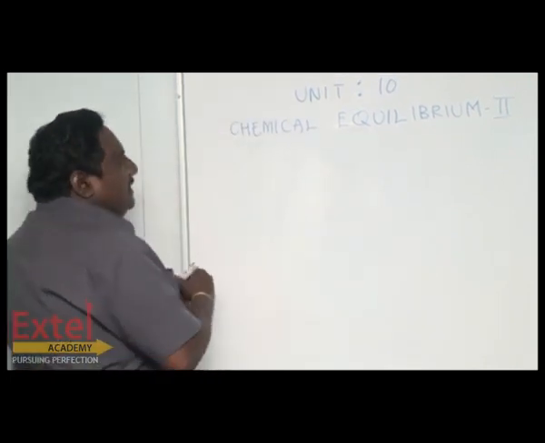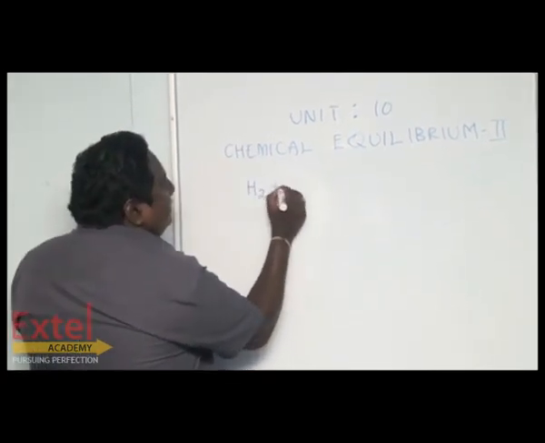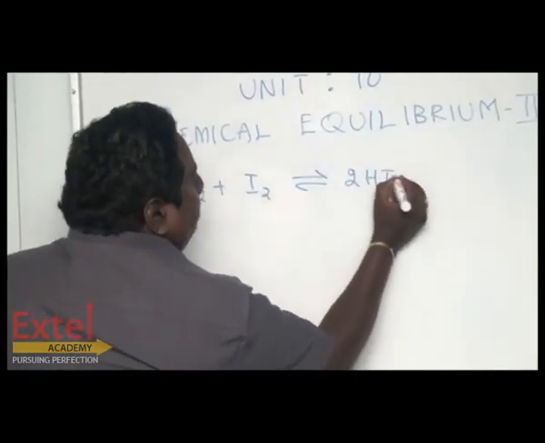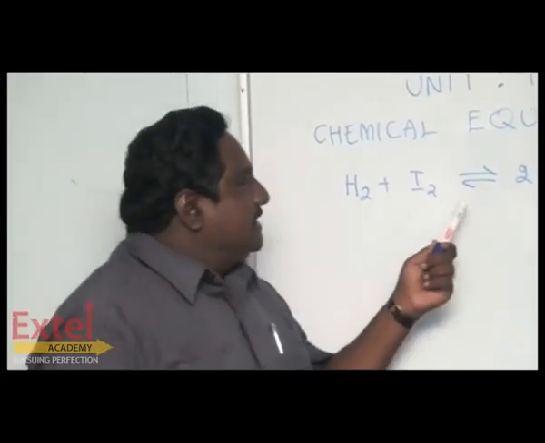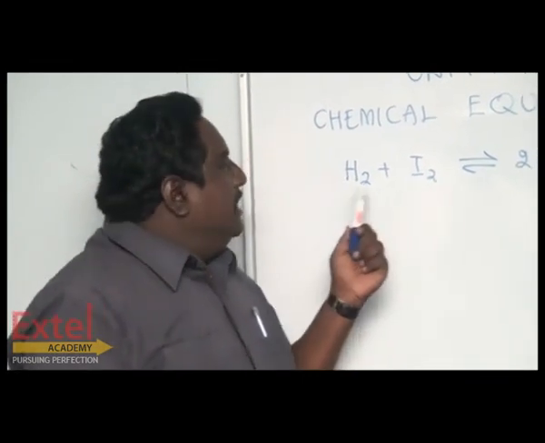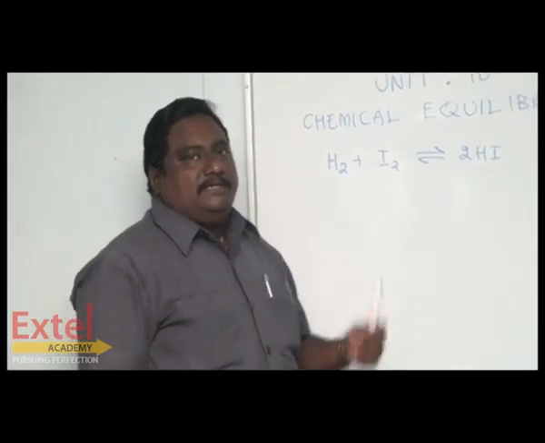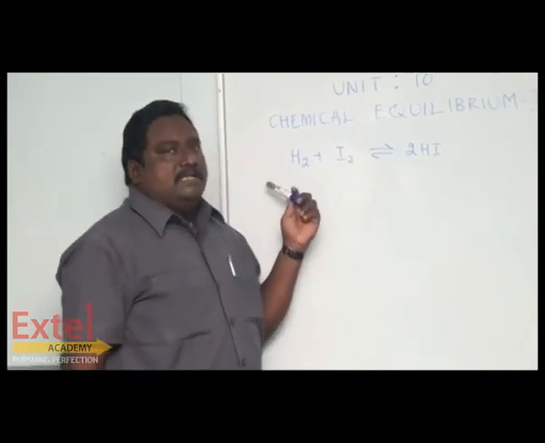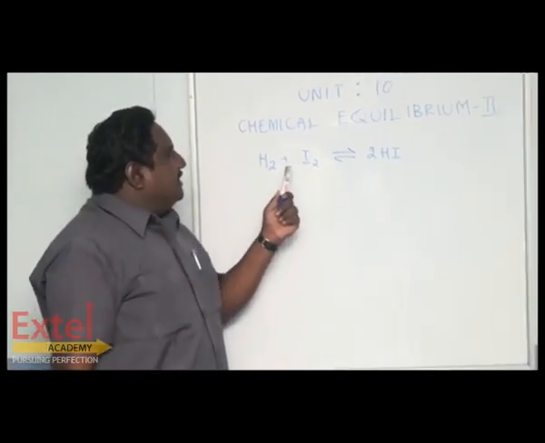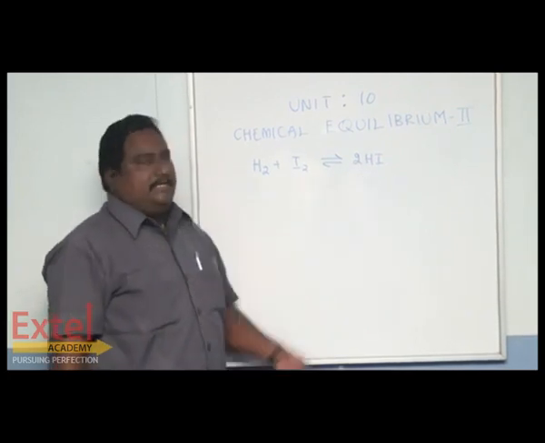Let's consider one simple reaction: H2 plus I2 gives 2HI. You know that this kind of symbol represents reversible equations. Hydrogen combines with iodine to form two molecules of HI. The number in front tells you the number of moles involved. 1 mole of hydrogen combines with 1 mole of iodine to form 2 moles of hydrogen iodide.